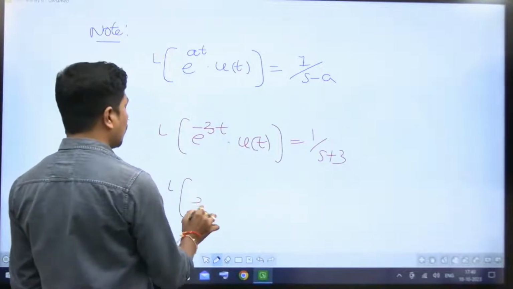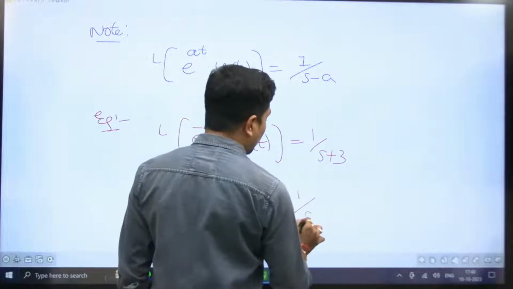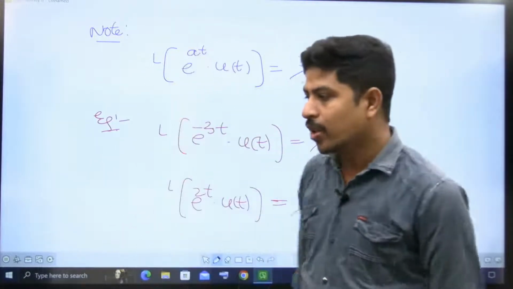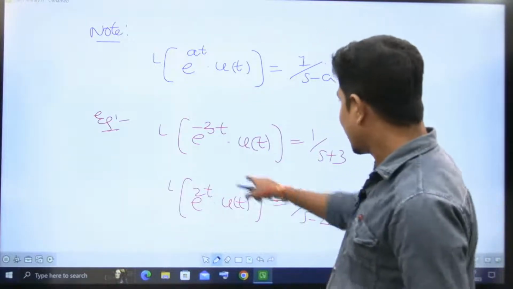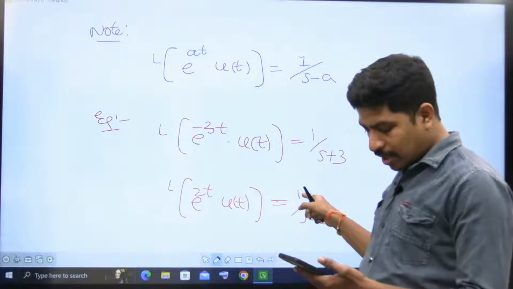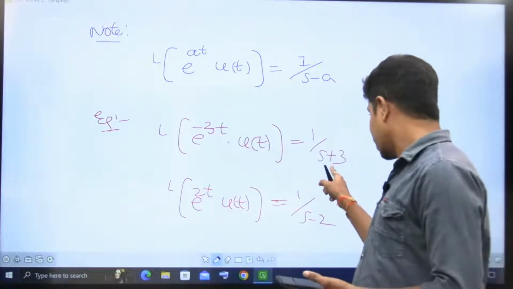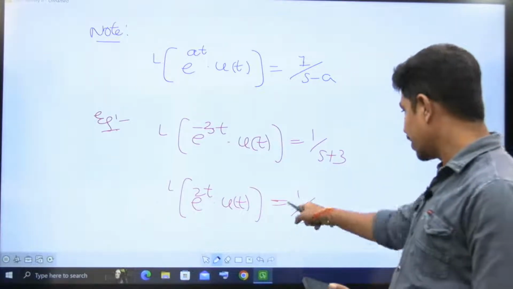Now, Laplace transform of e power plus 2t into u of t, you are going to get 1 by s minus 2. One observation here: minus 3 gives plus 3, and plus 2 gives minus 2.